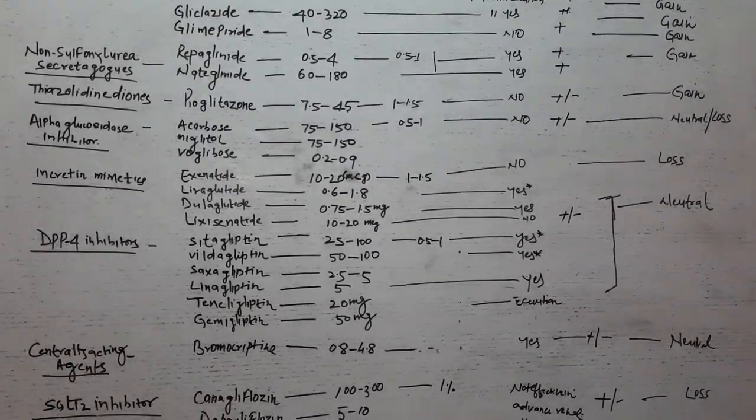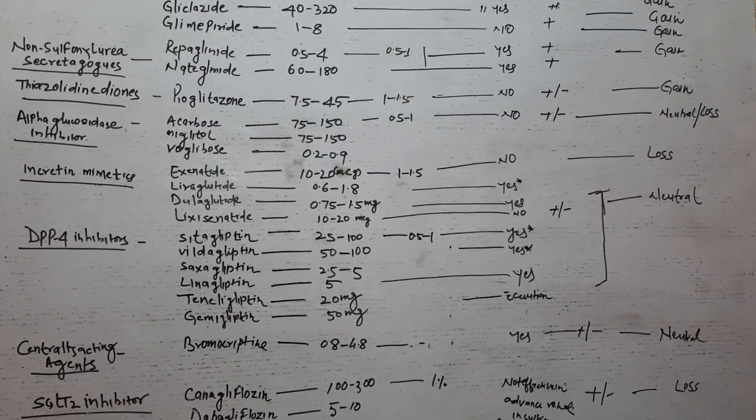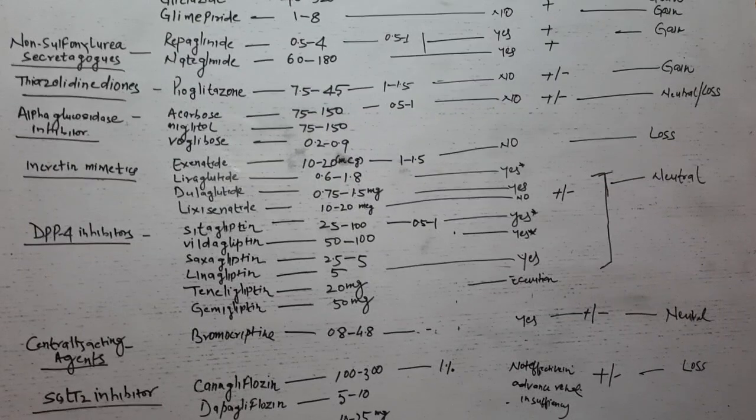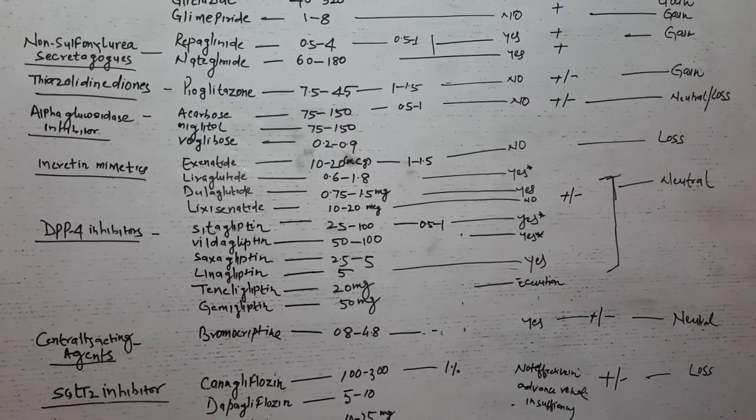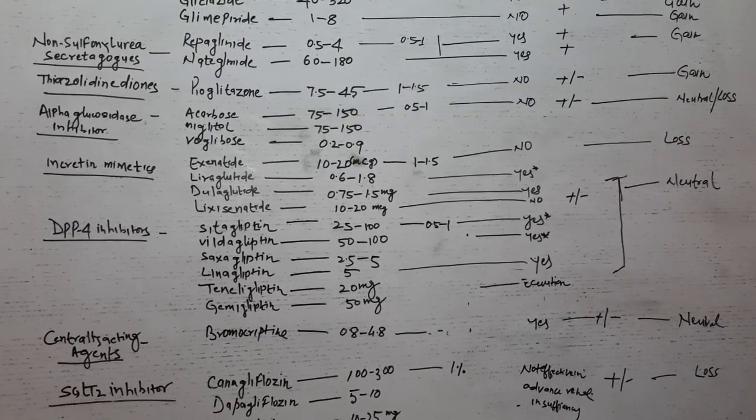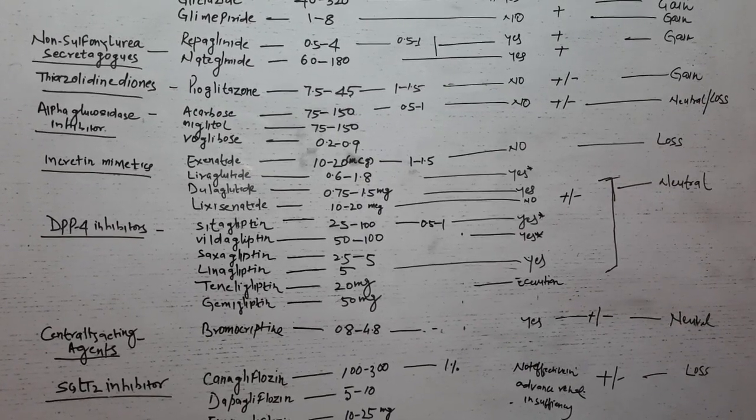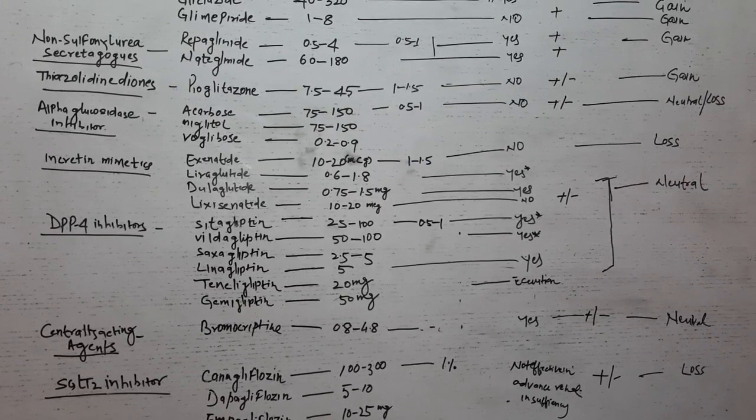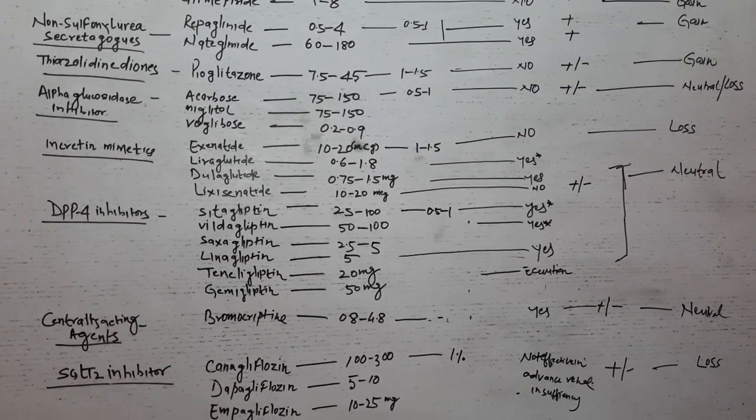Now, about acarbose, it is the first agent in this group and it is a complex oligosaccharide. It is given at a dose of 25 to 150 milligrams per day in 3 divided doses along with the first bite of food. Less than 2% of ingested acarbose is absorbed. Acarbose can be used as monotherapy in individuals with isolated postprandial hyperglycemia.